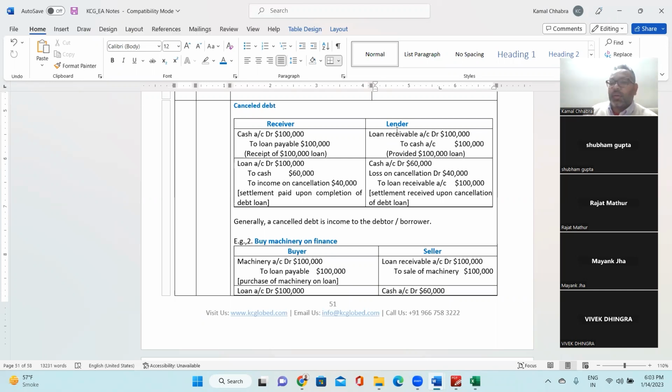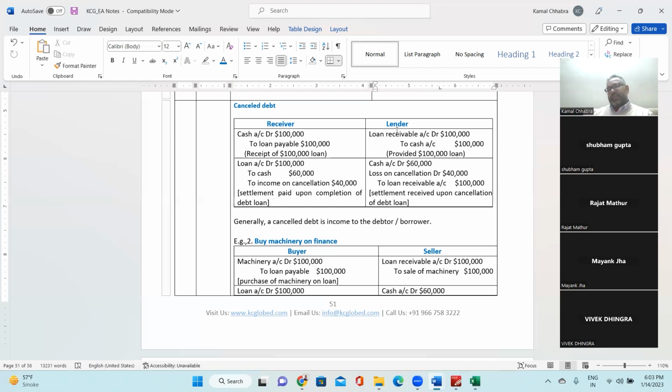The person who is providing that loan, in his book, loan receivable account is debited by $100,000 and cash is going out. So crediting the cash account by $100,000, right? This is the first entry.